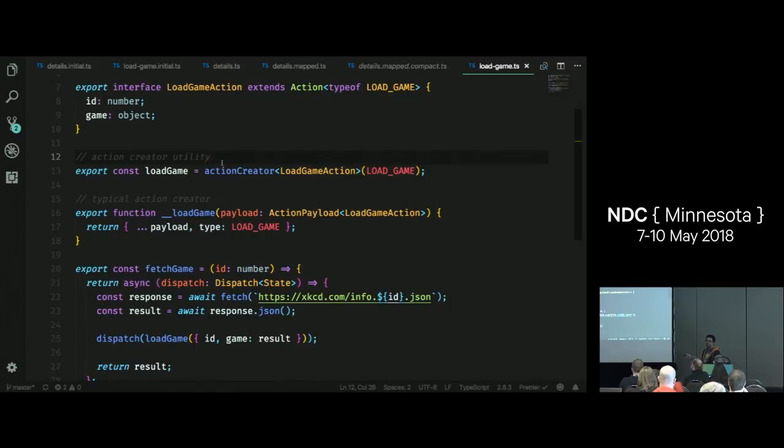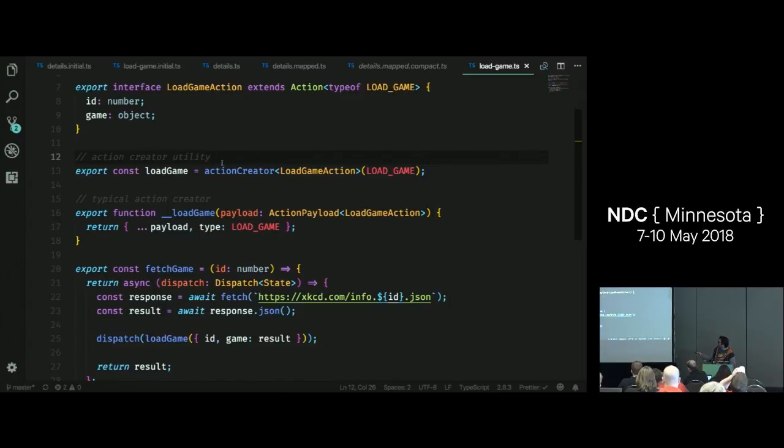Well, this is our typical action creator. If you're learning Redux, you'll see this pattern a lot. You're just exporting a function. I just prefixed it with an underscore to not conflict with this one. And I'm taking my payload. What is a payload? Actions have a type property, but then they can have any number of other properties that represent what's on your action. And I'm just saying that that's what a payload is called. It's everything but the type property.